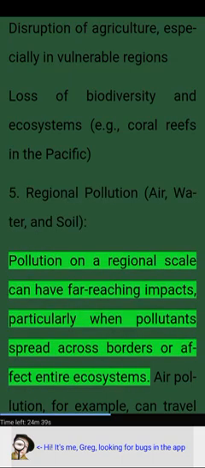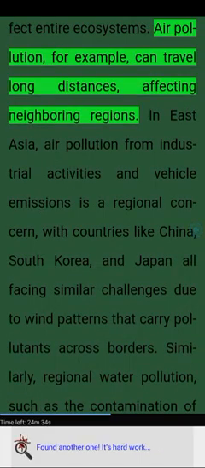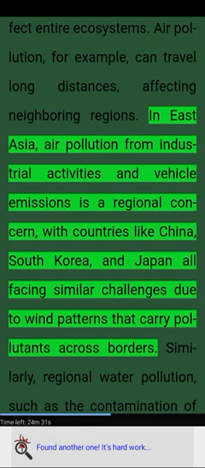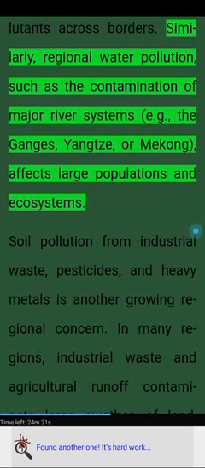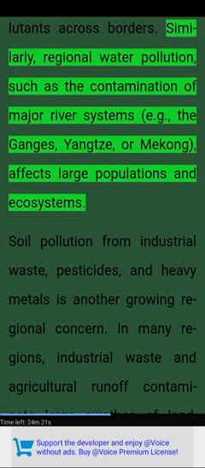Pollution on a regional scale can have far-reaching impacts, particularly when pollutants spread across borders or affect entire ecosystems. Air pollution, for example, can travel long distances, affecting neighboring regions. In East Asia, air pollution from industrial activities and vehicle emissions is a regional concern, with countries like China, South Korea, and Japan all facing similar challenges due to wind patterns that carry pollutants across borders. Similarly, regional water pollution, such as the contamination of major river systems, e.g., the Ganges, Yangtze, or Mekong, affects large